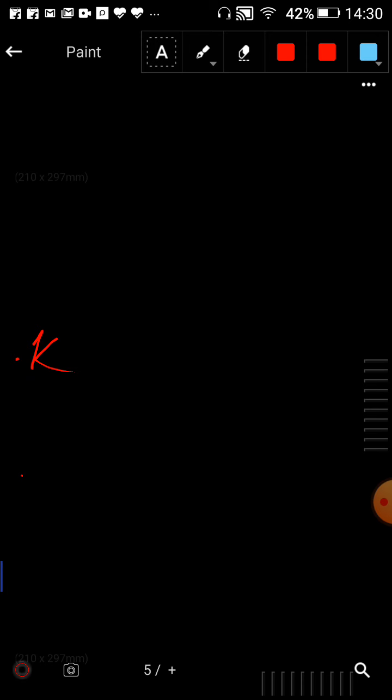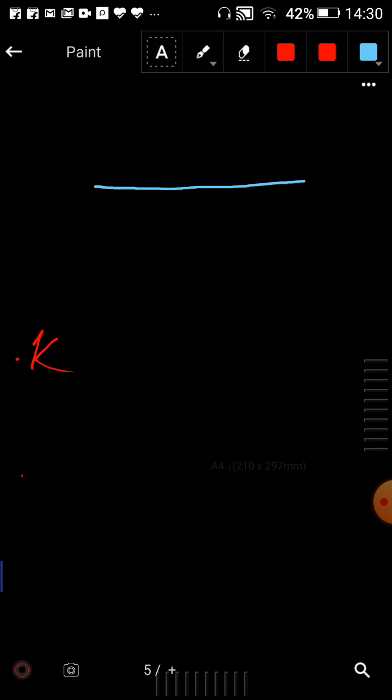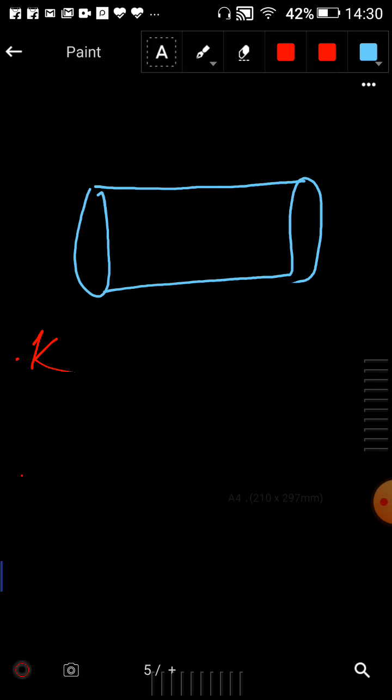Okay, so the structure of the electric cell, if you see, is almost cylindrical in shape, and it has plus and minus symbols. Somewhere it has a plus symbol and elsewhere it has a minus symbol. So the signs indicate whether the charge is positive or negative. Electricity to the bulb in a torch is provided by the electric cell.